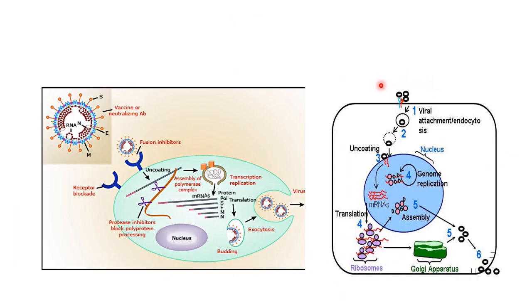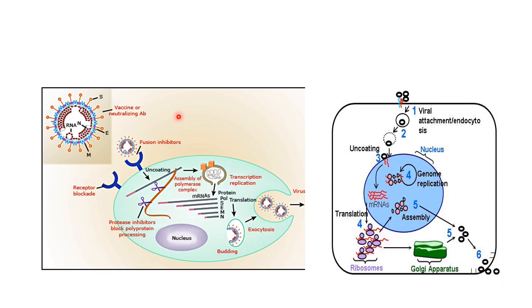This is basically the revision of the previous slides which we have seen. The virus basically attaches to the host cell. Once there is attachment of the whole coronavirus to the host cells with the help of ACE2 receptors, there is adsorption of the virus into the host cytoplasm, after which there is uncoating of the virus. Then inside the nucleus the genomic replication occurs, giving rise to formation of the mRNA or messenger RNAs. Then, with the help of ribosomal RNA, these undergo translation leading to formation of new proteins, and these are the major proteins. These proteins then assemble to form the virions.